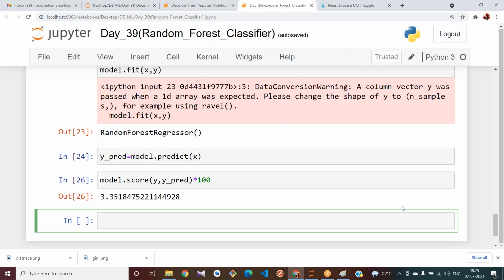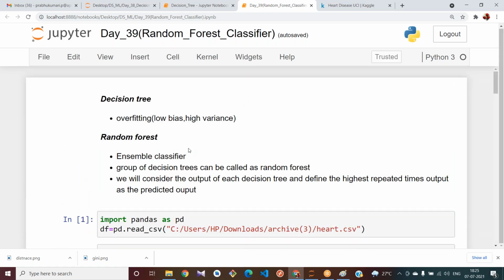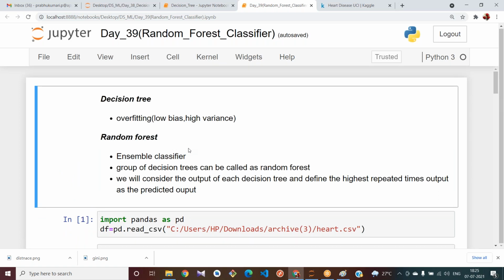Okay, that's it with the random forest algorithm. We have seen how our random forest works, and what we try to overcome here is the problem of overfitting, which comes in decision tree. How does the random forest work? Yes, you got 48.